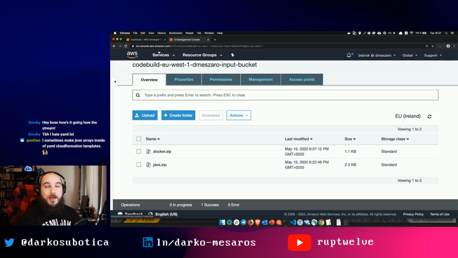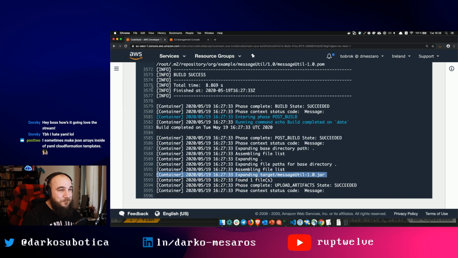I remember back to times where we had no YAML, and then you had to do CloudFormation, and you wanted to define a script within CloudFormation. For example, you wanted to define a user data script for EC2, and then you had to escape every line. My God, that was a pain. That was not the funnest of things.